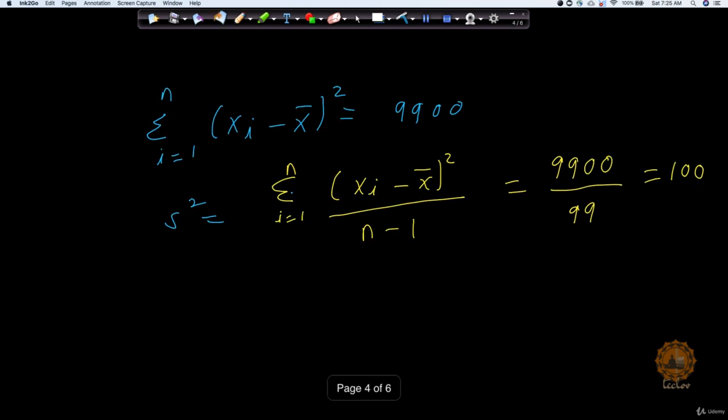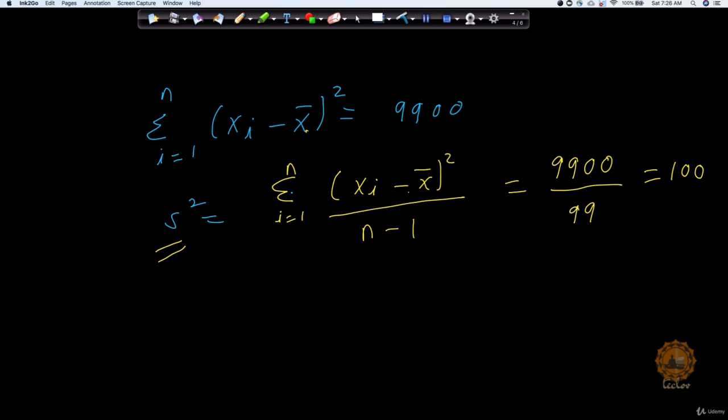Now let's compute it. Since I know my 100 employees, I know my actual values for them and the mean value for the 100 employees. Let's say I computed the value of the sum of xi minus x mean, the whole square. If you remember, this was a part of variance. Now let's say I got the value 9900, and after that I try to create the s square value, which is the variance.